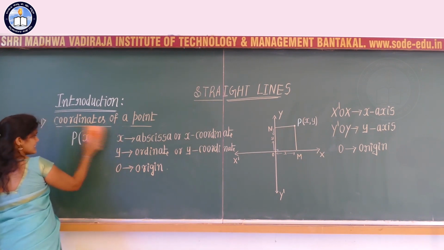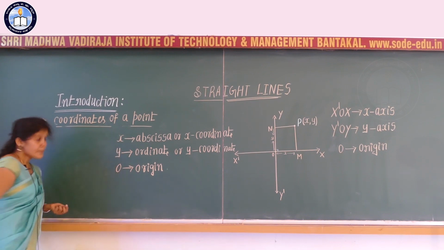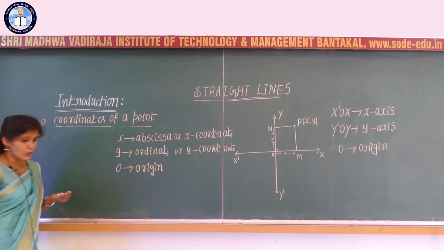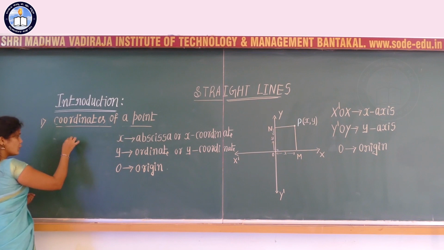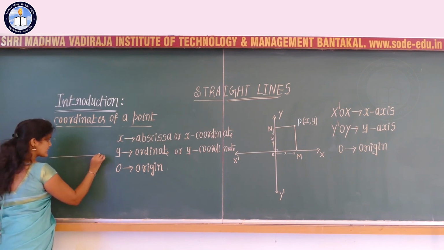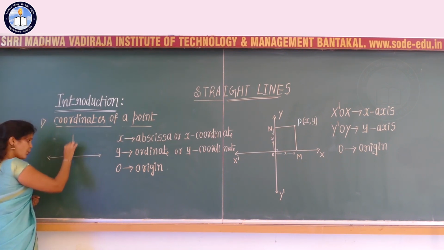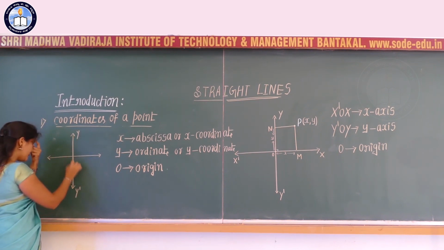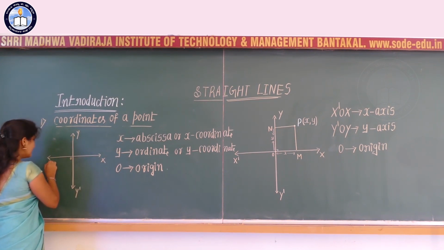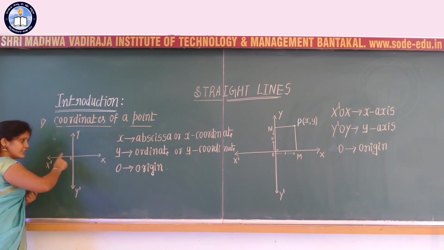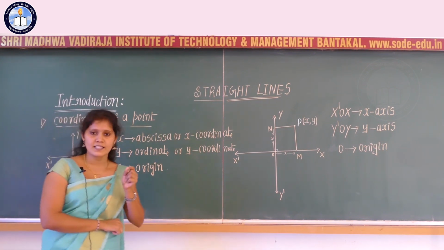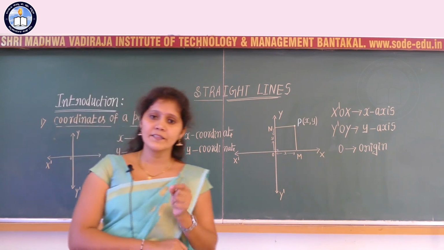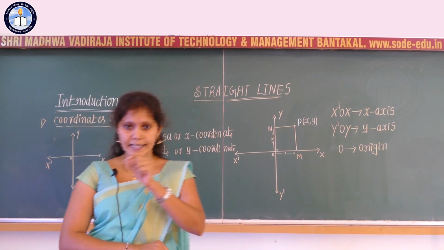Now if we consider these two lines, XOX' and YOY', the x axis and y axis together we can call the coordinate axes.